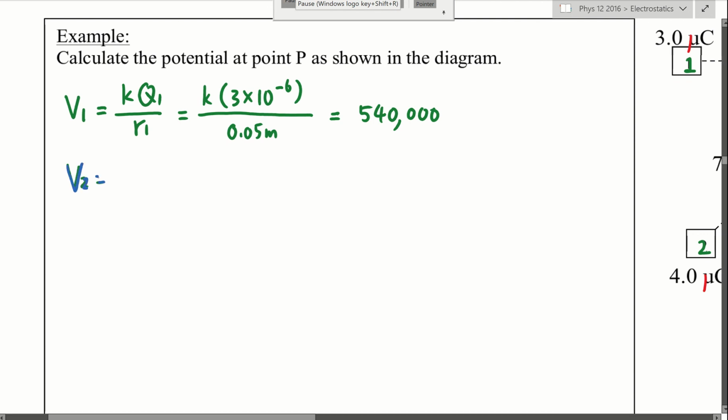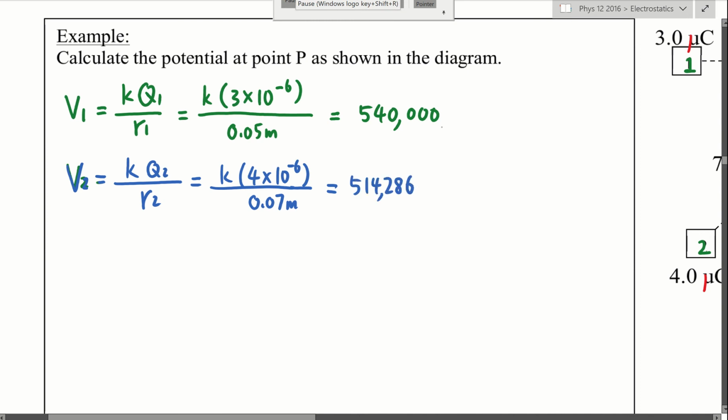Then we have the voltage due to charge 2, so K Q2 over R2. K is 9 times 10 to the 9. Q2 is 4 microcoulomb, over the distance, which is 7 cm. So here we go, 7 cm. And that gives 514,286. The unit is volt.